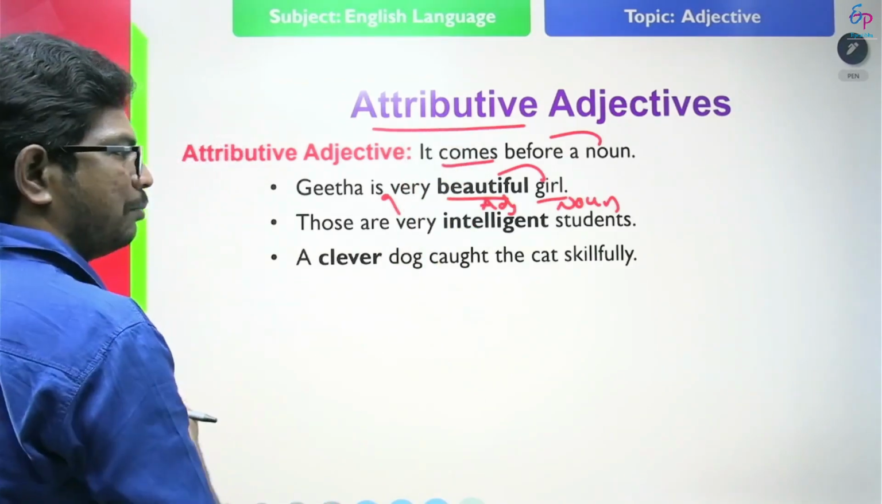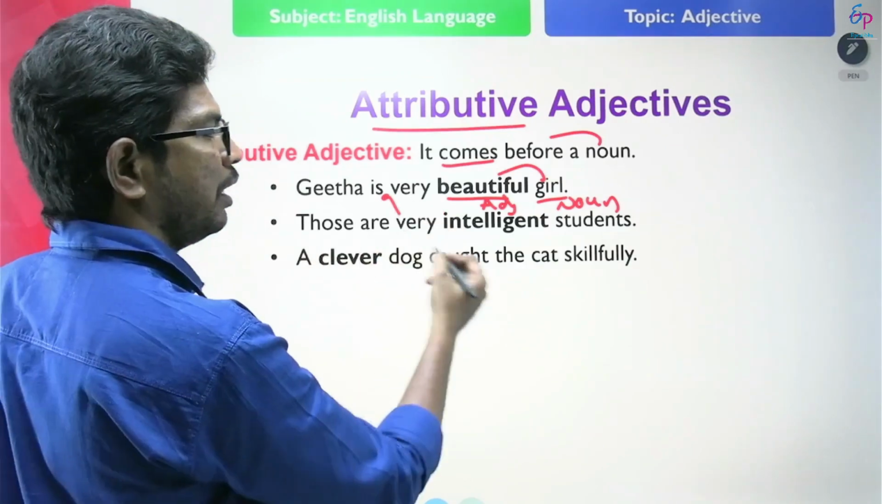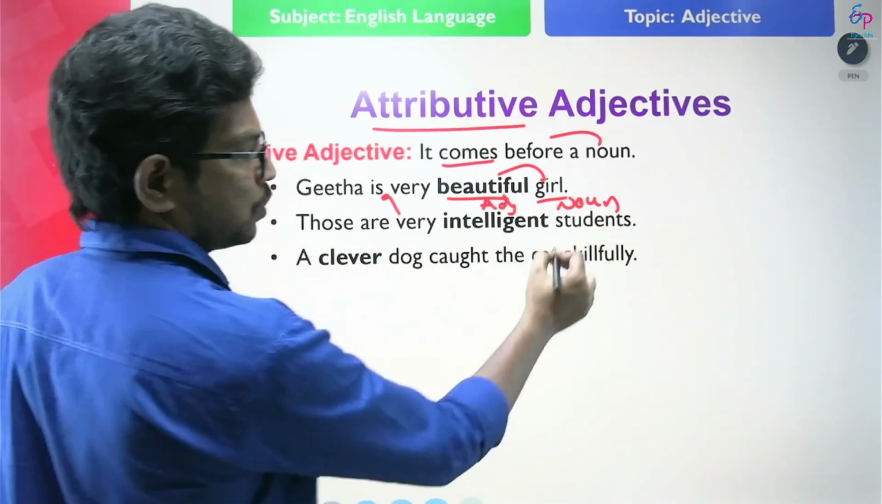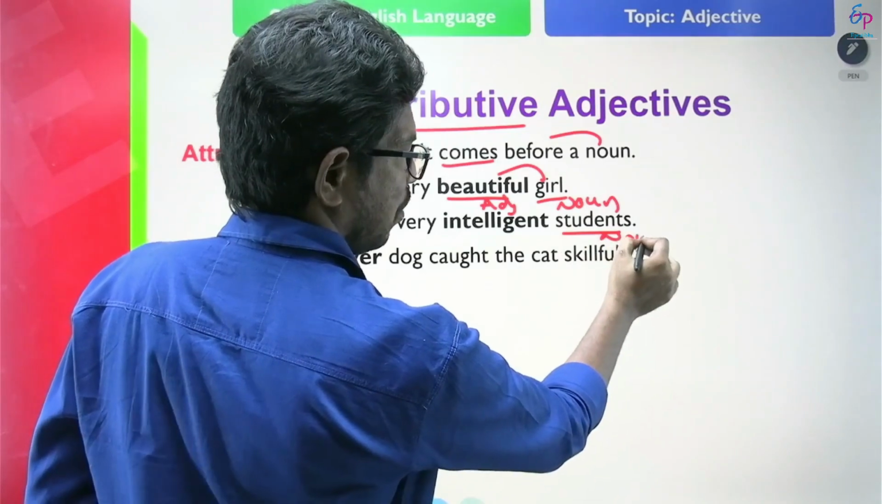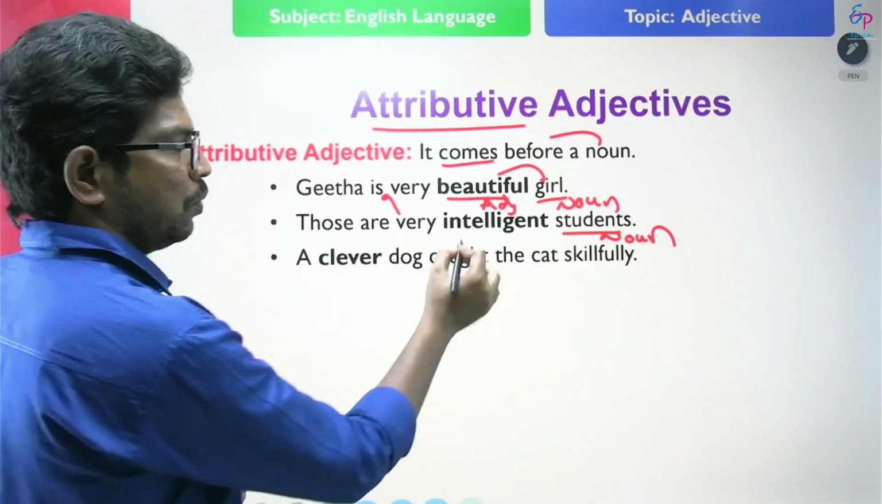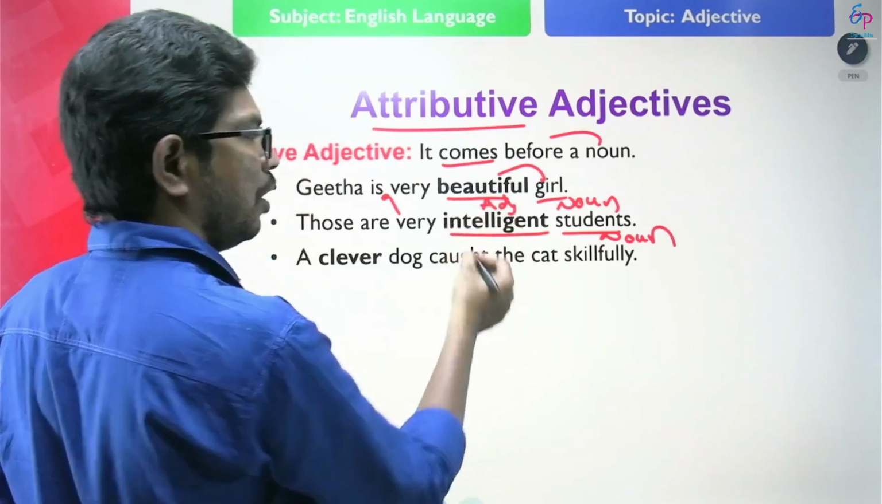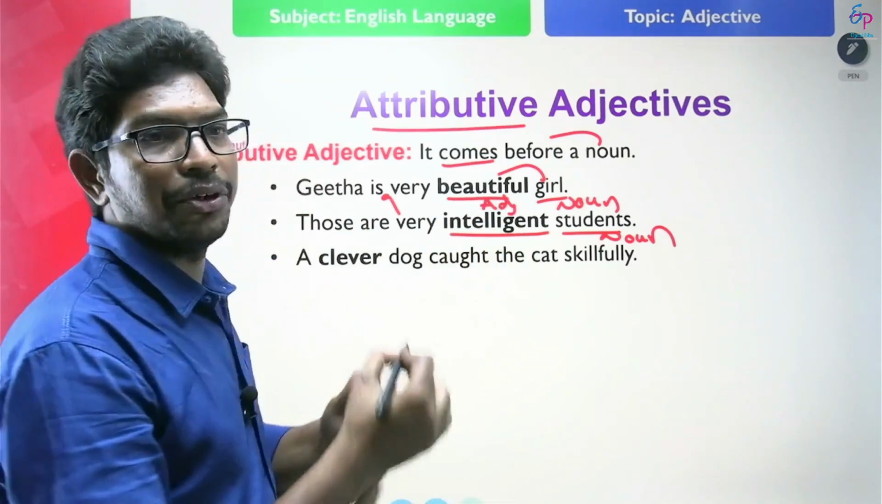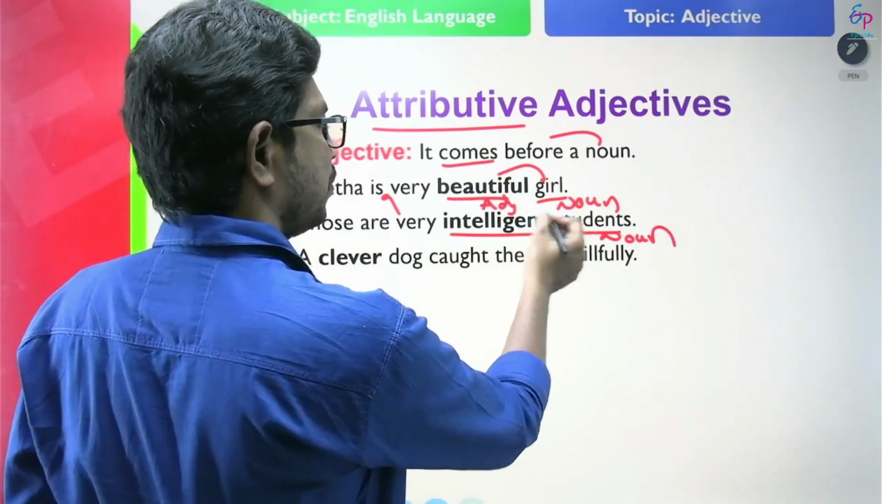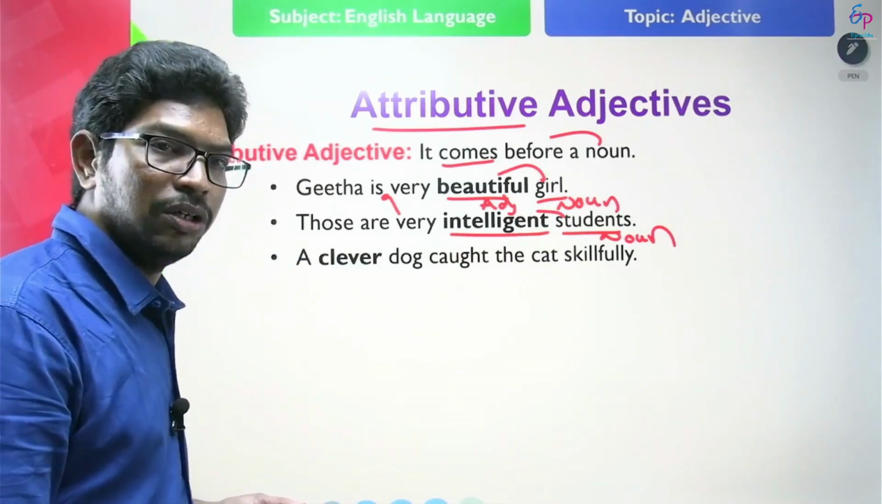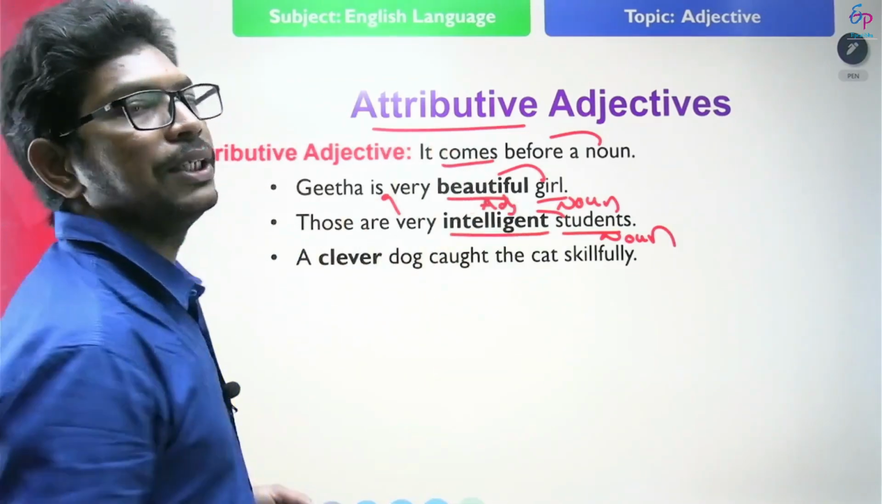Look at another example. Those are very intelligent students. Here, what is students? It is a noun. What type of students? Intelligent students. What is intelligent here? This is an adjective. How is it used? It is used attributively. So when the adjective comes exactly before the noun, that is called an attributive adjective.